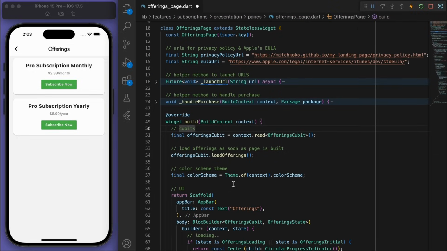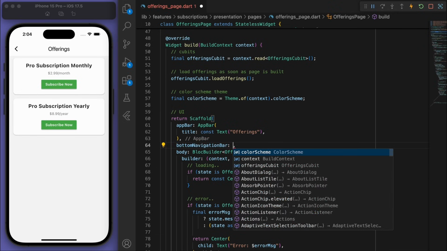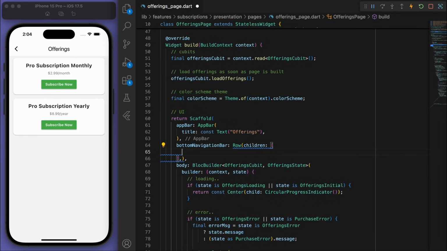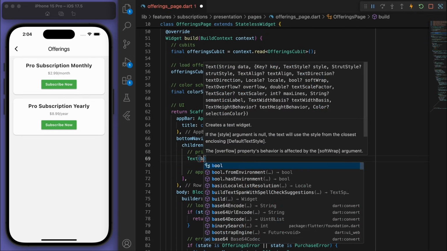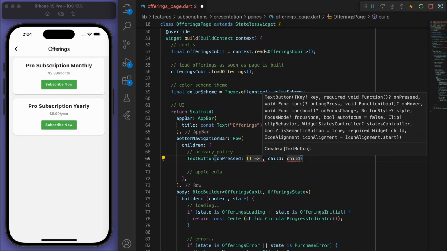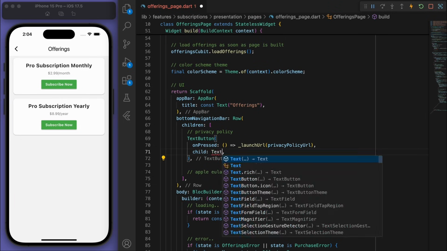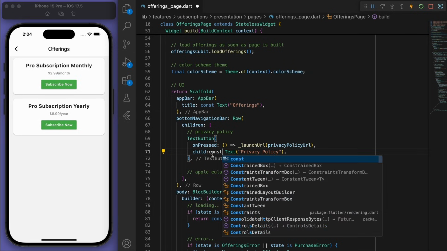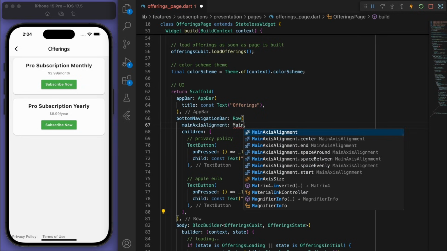And in the scaffold, in the bottom navigation bar, let's create a row for these two links. So we got the privacy policy and we got the Apple end user license agreement. Sweet, so there it is. Now let's space it evenly.